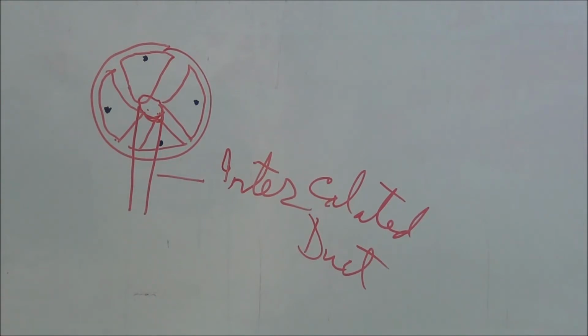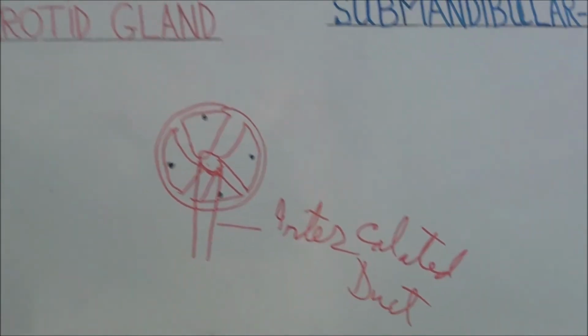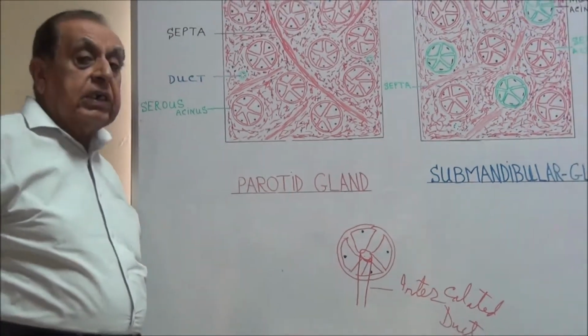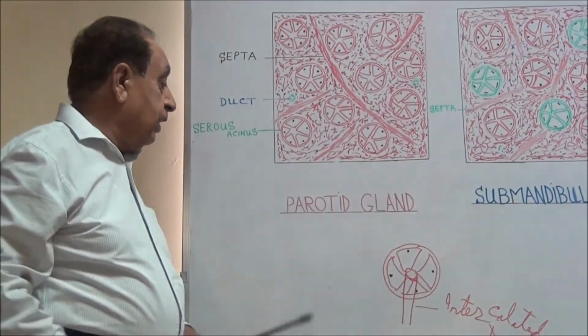Now the intercalated duct is lined by simple cuboidal epithelium.